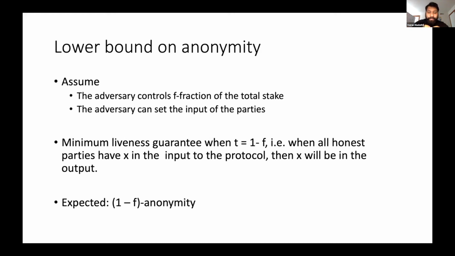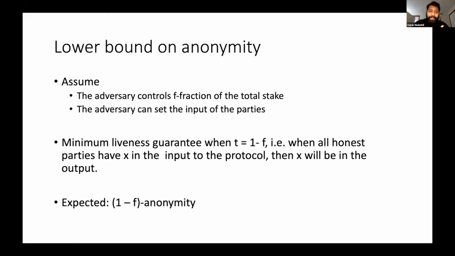And now what is the minimum liveness guarantee that we can hope to achieve? It is when t is equal to 1 minus f. Now, what does that mean? It basically means that when all the honest parties have some x in their input, then this x is going to appear in the output of the protocol. So that's the weakest liveness guarantee that one can hope to achieve, because we can't say anything about the malicious parties. So when all the honest parties have the same input, we expect that this input is going to make it to the output.